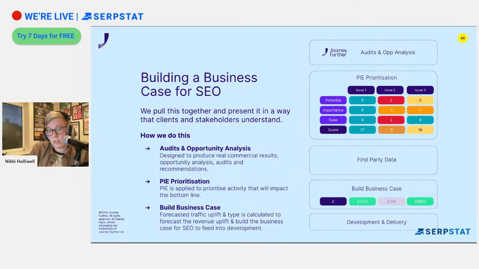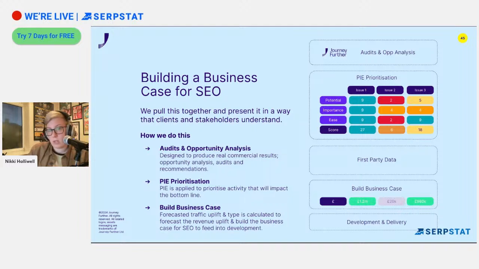And we categorize this. And what I've also done is I've started adding another element onto this, which is time criticality. So, it'll have its PIE score, but then how time critical is it? And that gives us an extra qualifier that we can then take to our clients, and it's proving really useful. And then that builds the business case. So we're then able to forecast and predict what difference implementing these fixes could be in terms of revenue uplift or in terms of conversions.